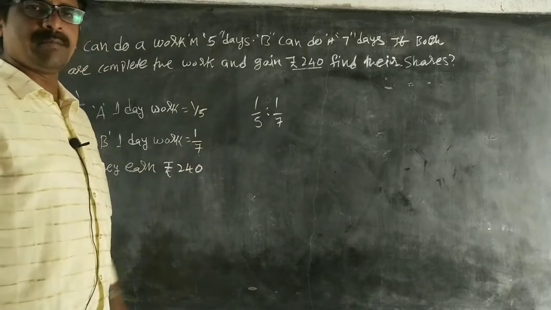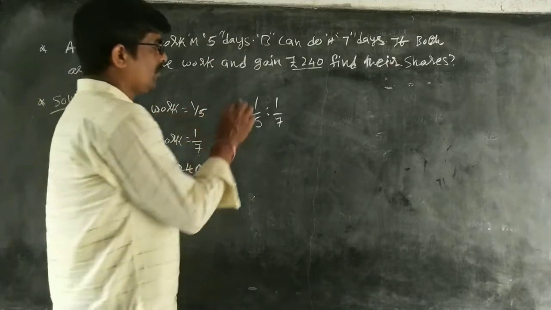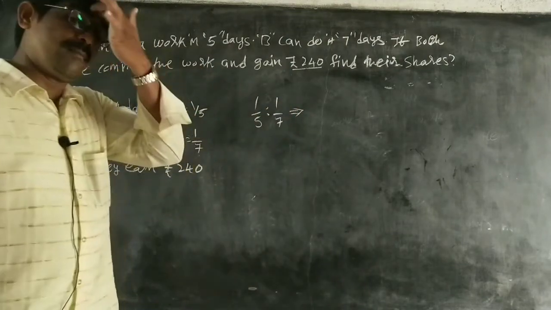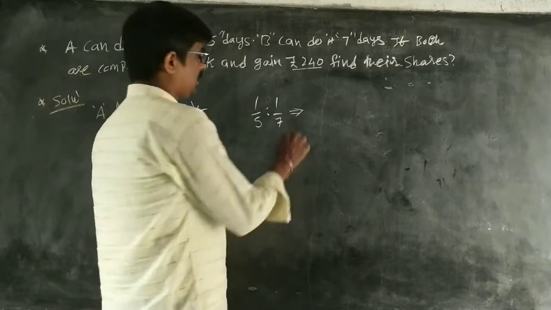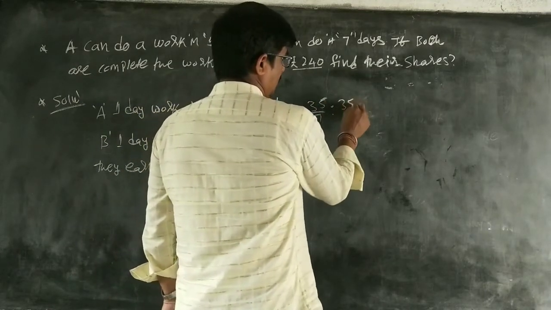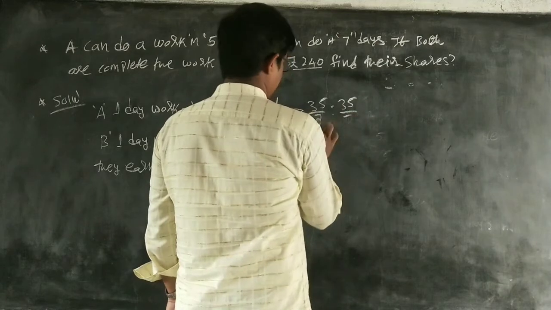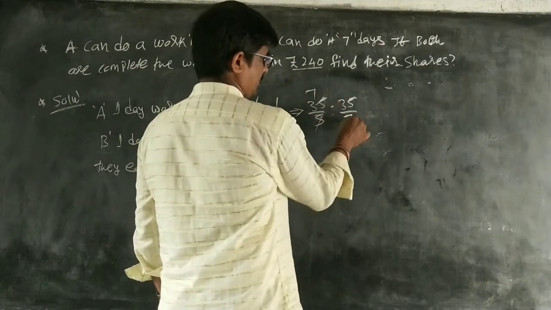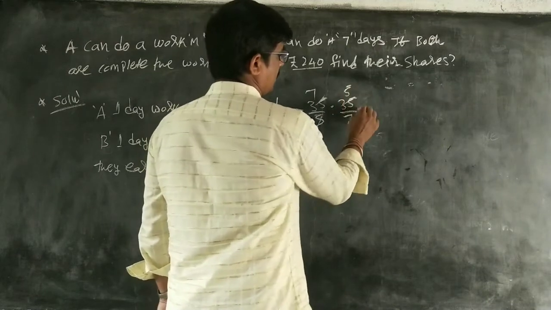Both are prime numbers, where the LCM is 35. So those fractions multiplied with the LCM, that is 35 by 5 and 35 by 7. 5 1s are 5, 7 1s are 7, 1 5s are 5.